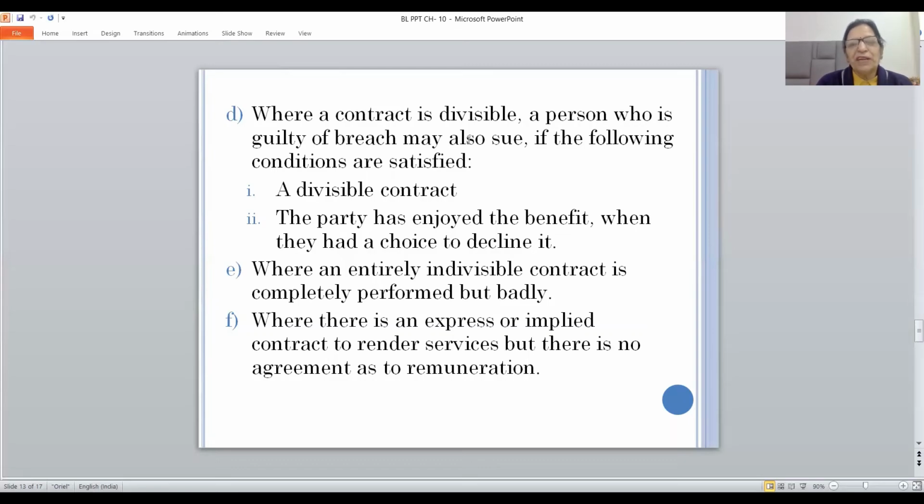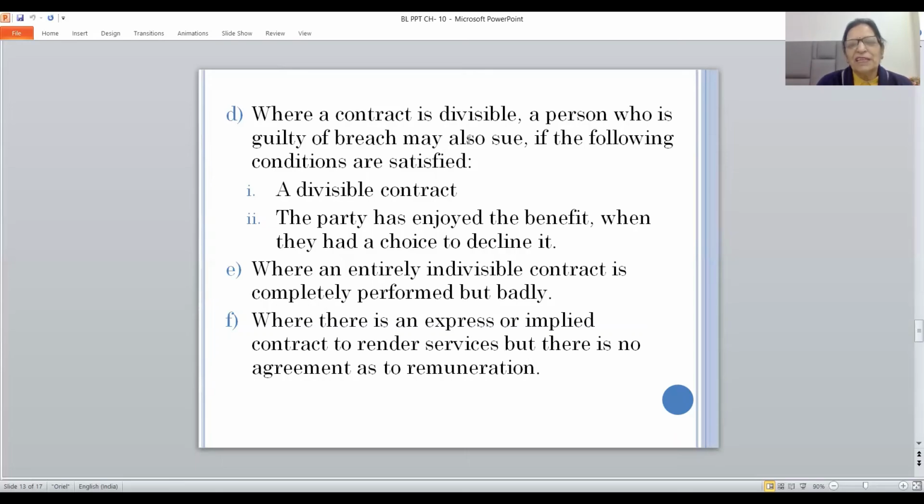Coming to the next point, friends, which is where an entirely indivisible contract is completely performed but badly. That is, the contract has been performed completely, but it was not up to the satisfaction of the owner.